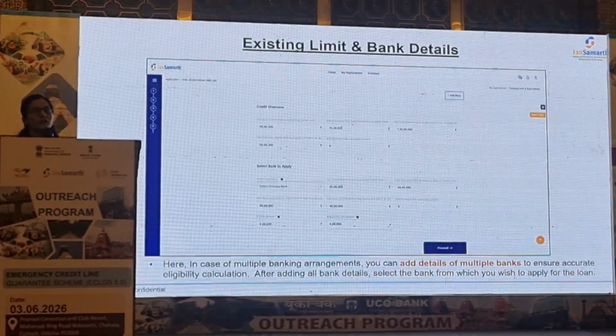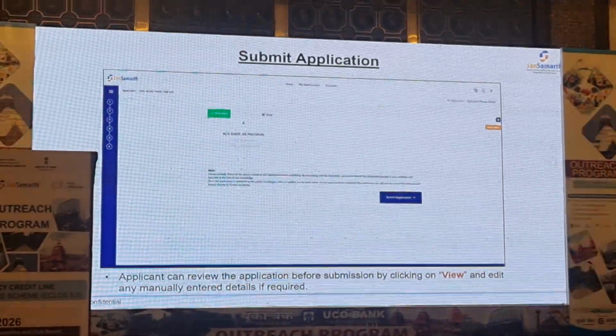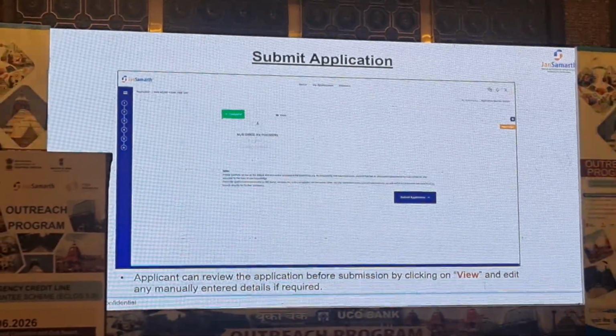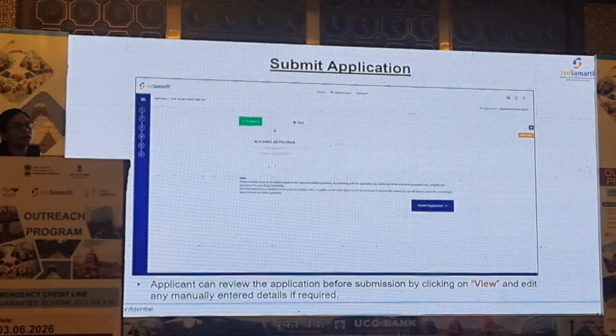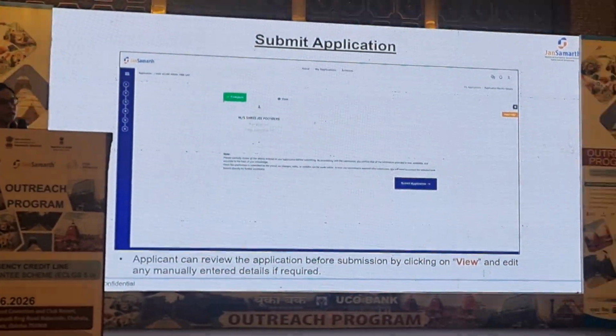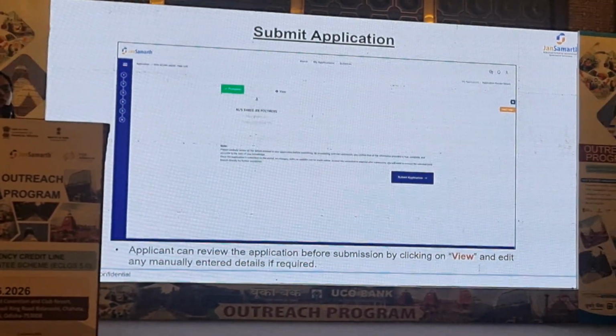This is the page where the applicant will submit the application. Before submission, whatever details the user has added till now, he will be able to edit over here. But once he submits it, the addition of the details would not be allowed.